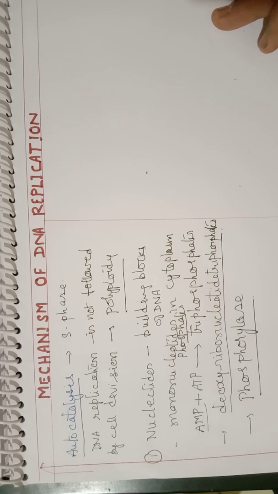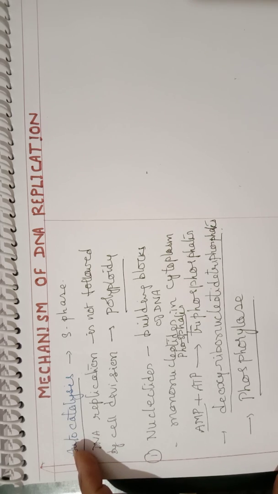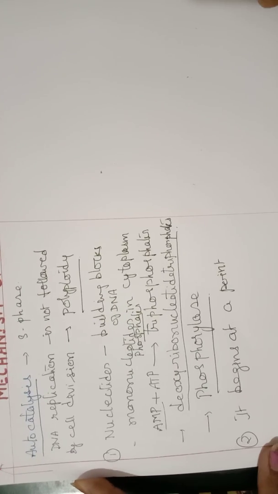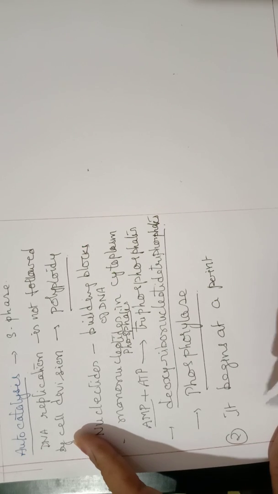Now the DNA replication process begins at one point, which is called the origin of replication, ORI.